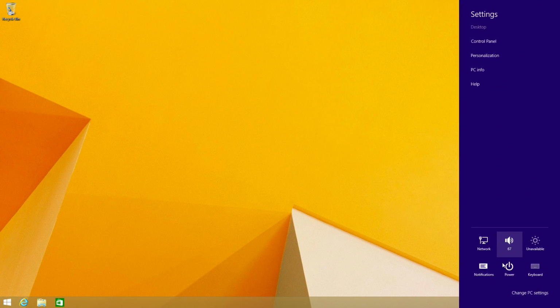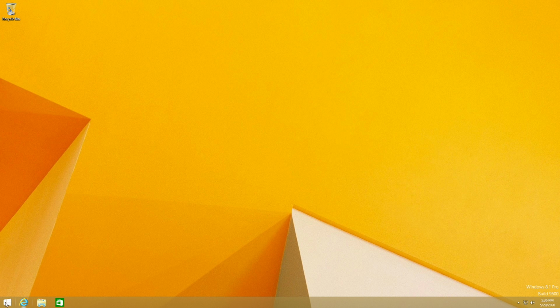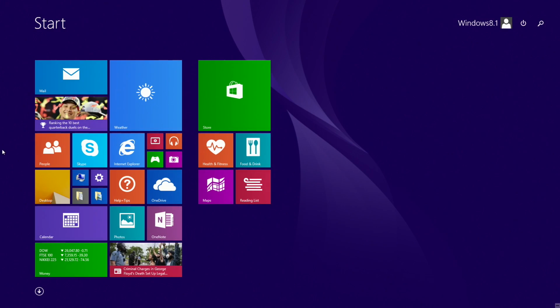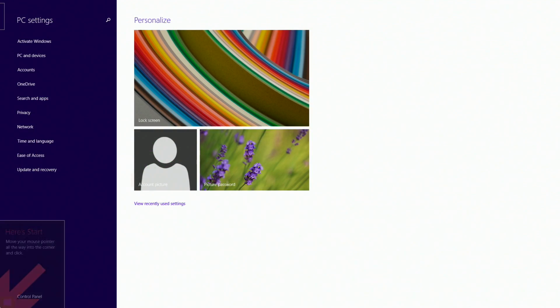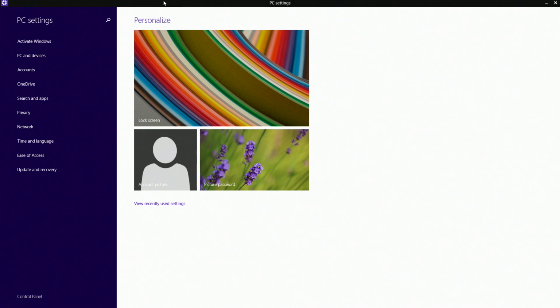In Windows 8.1, the Charms bar was still present, and to my knowledge, it was not changed during this upgrade. A lot of the pre-installed apps were the same as they were in Windows 8, however the default Start screen layout was changed, making a lot of the apps smaller. The Settings app in Windows 8.1 also got a much needed overhaul with a much better sidebar and content area.